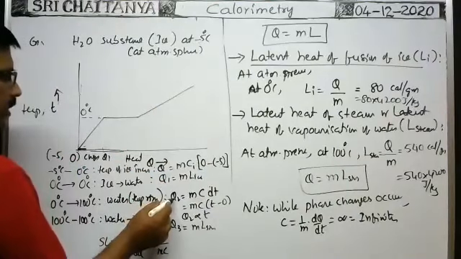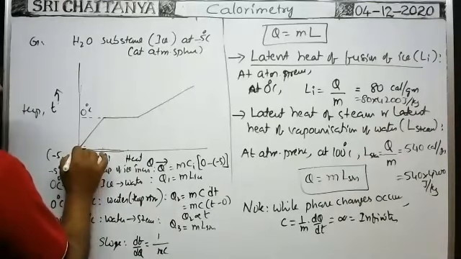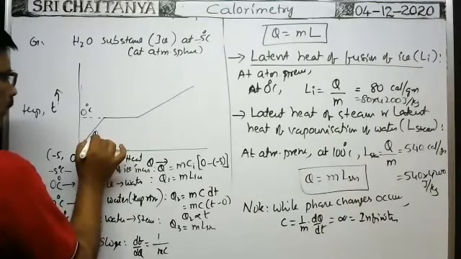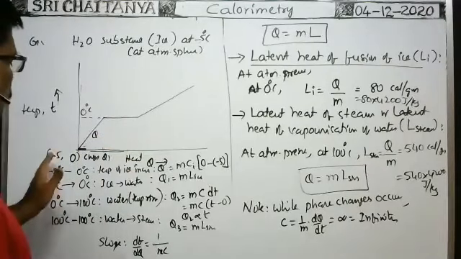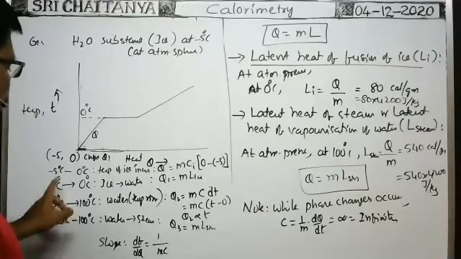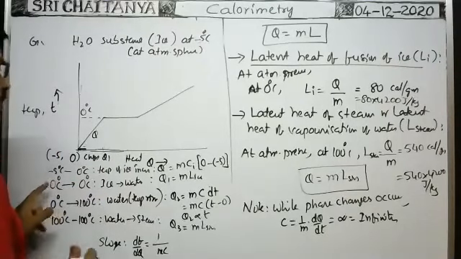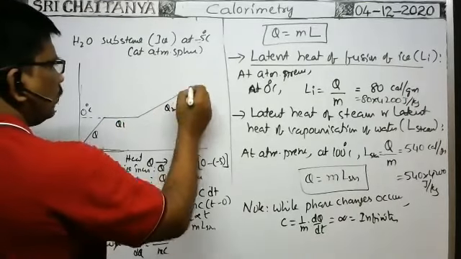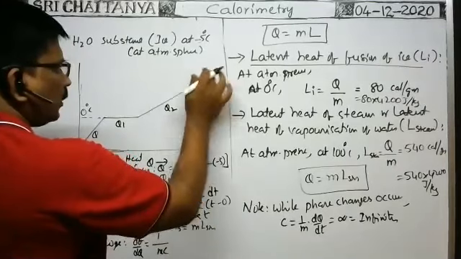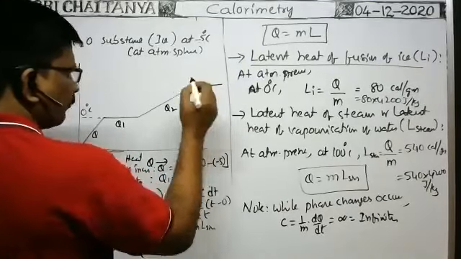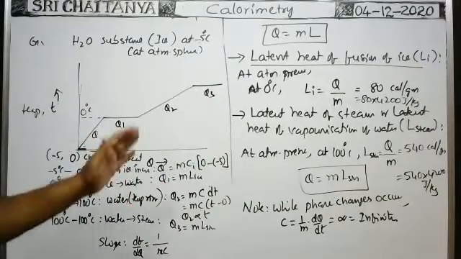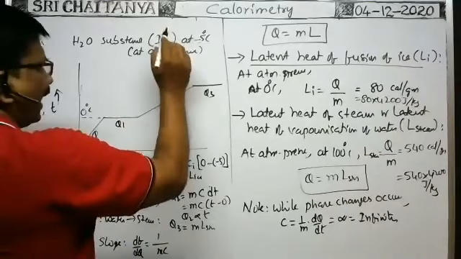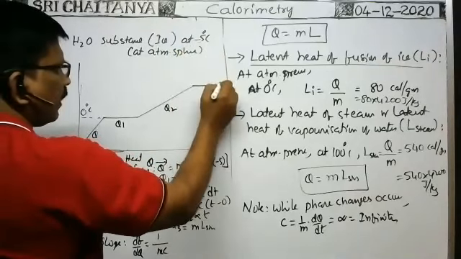Here, in this case, the heat energy supplied is Q2. To raise the temperature of the ice from minus 5 to 0 degrees centigrade, the heat energy supplied is equal to Q. Next, to change the state of the ice into water at the same temperature of 0 degrees centigrade, the heat energy supplied is equal to Q1. Here, the heat energy supplied is equal to Q2. Then, to change the water into steam, the heat energy supplied is equal to Q3. So, in this process, what is the total heat energy required to change the ice at minus 5 degrees centigrade into steam at 100 degrees centigrade?